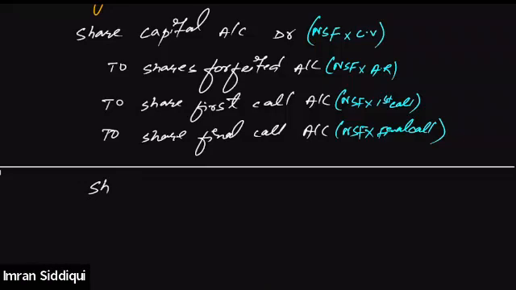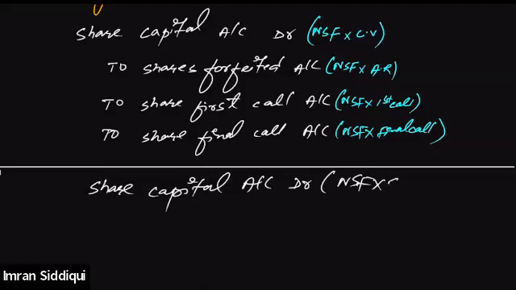Journal entry, alternatively, we can pass is share capital account debit as above. Again, number of shares being forfeited into called up value of the share. Then to share forfeited account, no change until this point.